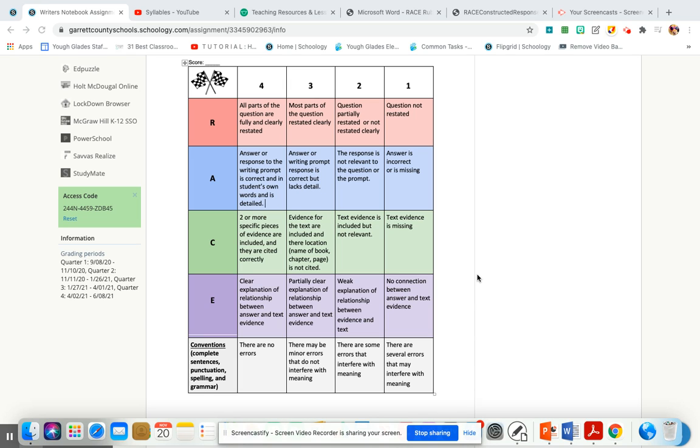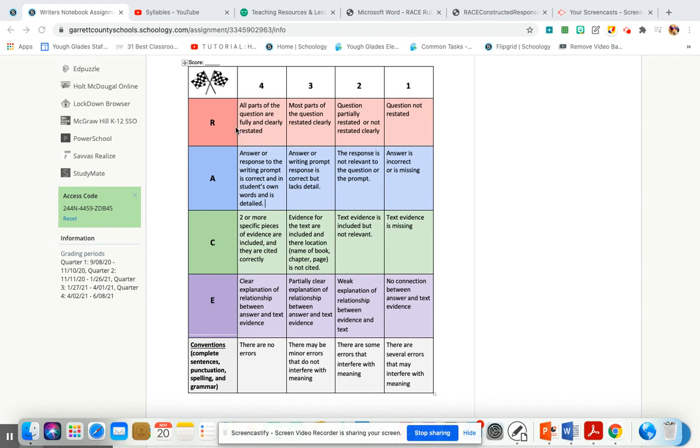Hi, third grade. I wanted to quickly go over your rubric. This is what you will be graded on. I wanted to introduce it. As I said in the video, you are going to be graded on whether or not you're including RACE into your writing. You're going to be graded on a scale from 1 to 4, 4 being the highest, 1 being the lowest. So my advice to you is to try not to be a 1 and a 2. You want to stay clear of 1 and 2. So try not to get a lot of those. And then I'm going to go ahead and go through each of these categories.